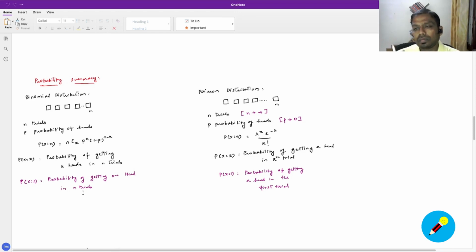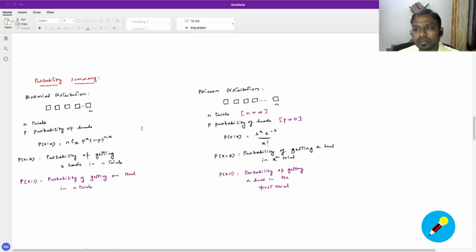Now, while the binomial distribution helped us answer questions like the probability of getting x number of heads in n trials, we also extended the binomial distribution. We stretched it and took it to what we called the Poisson distribution.